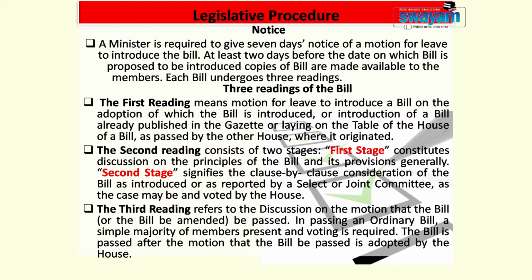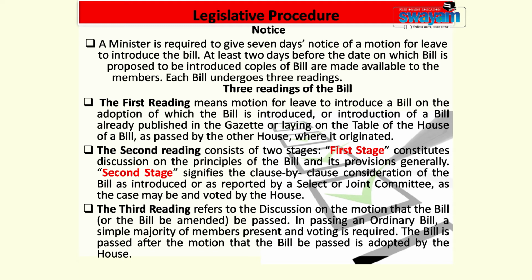In case of the first reading, only the discussion of motion of leave to introduce the bill in the House takes place. In case of the second reading, there are two stages.